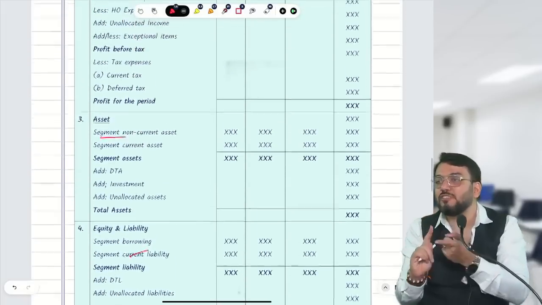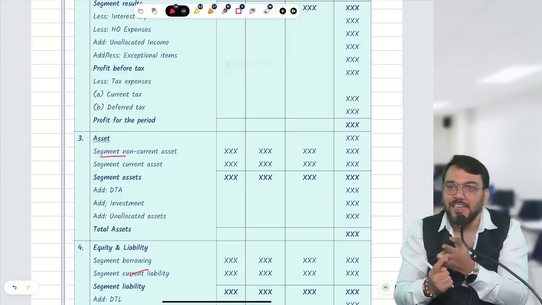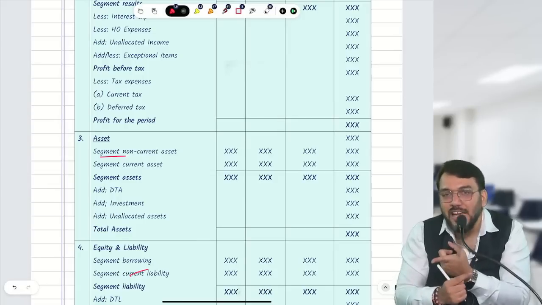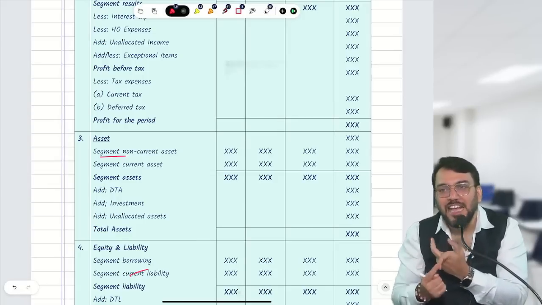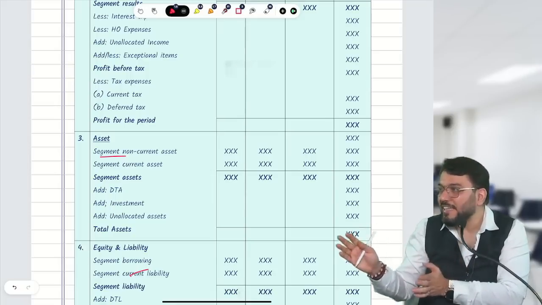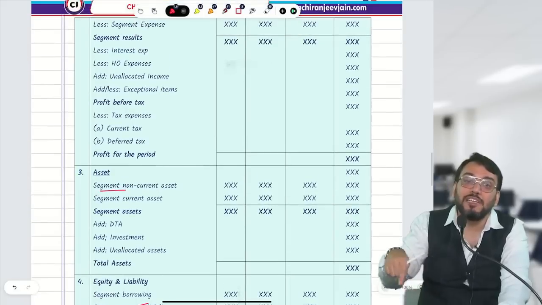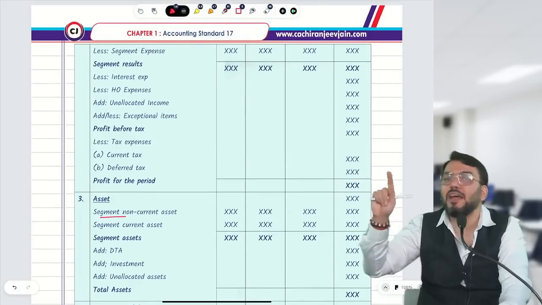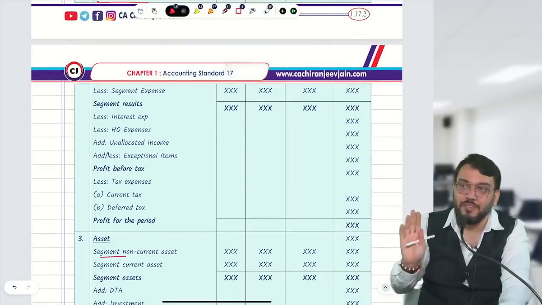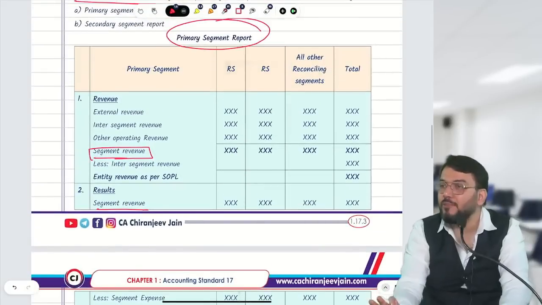Can you repeat with me? First is segment revenue, then segment result, then segment asset, then segment liability, then segment capital expenditure, then segment depreciation, then segment other non-cash expenses. These are 7. But whenever we disclose, we should also reconcile all the information with the balance sheet and SOPL. Therefore, in the exam, they will ask disclosure with reconciliation. So how to present this, I have drawn the format.